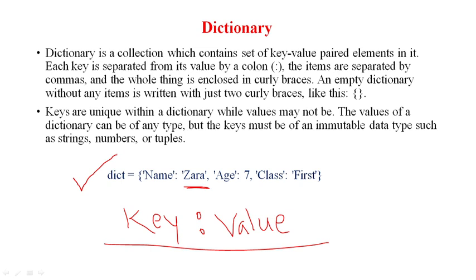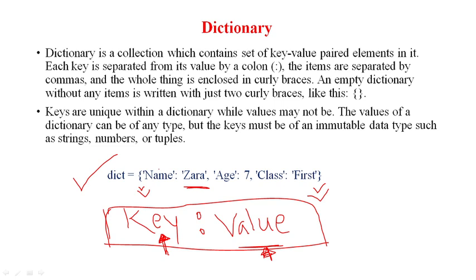A dictionary is also created using curly braces. Then you will ask, sir, how can we differentiate between a dictionary and a set when both use curly braces? The difference is that a dictionary always contains data in key-value format. Sir, what is key and what is value? Key is your variable name, and value is the value of the variable. You can understand it like that.